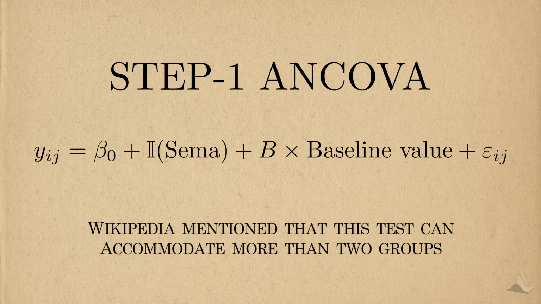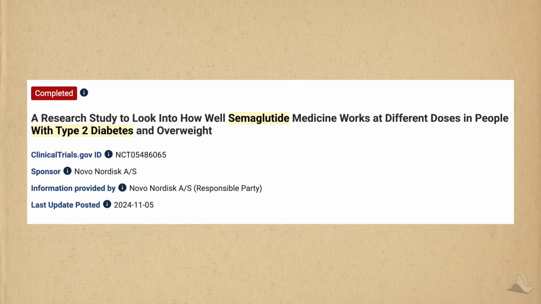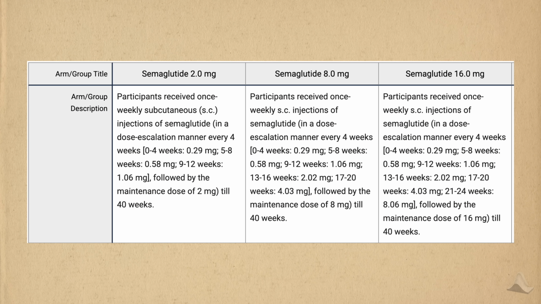The Wikipedia article made it sound like ANCOVA could easily account for more than 2 groups, and I wanted to see how a company might report something like that. To save you some time, I'll just show you the example that I ended up finding. It was another SEMA study, except this one was done in people who have type 2 diabetes. Specifically, Novo Nordisk was trying to figure out how blood sugar and body weight change with multiple doses of SEMA, 2, 8, and 16 milligrams, while comparing them to a 4th group, placebo.